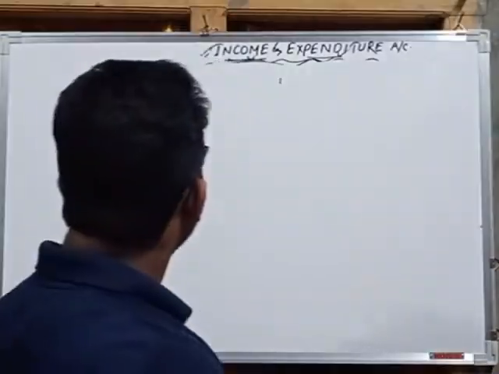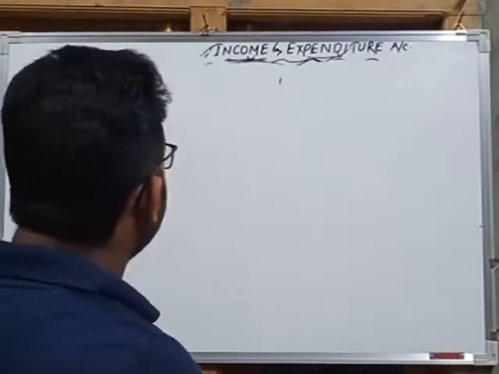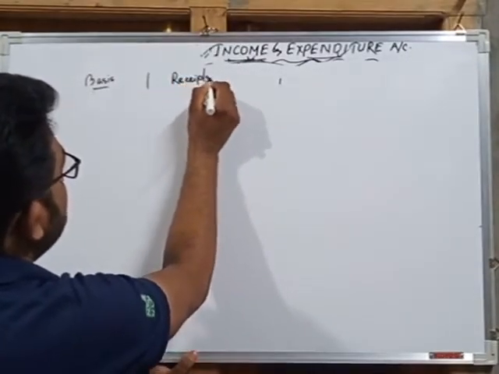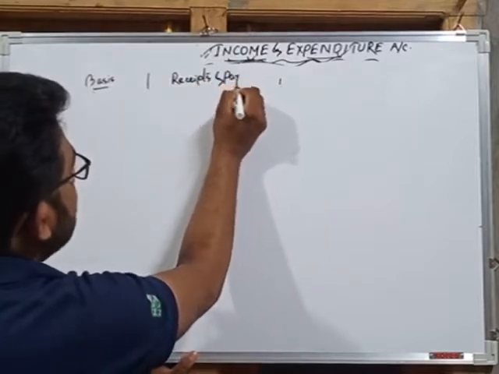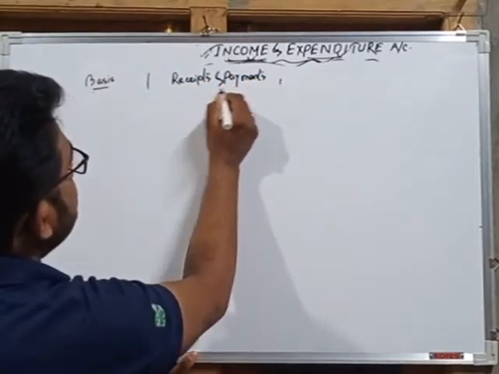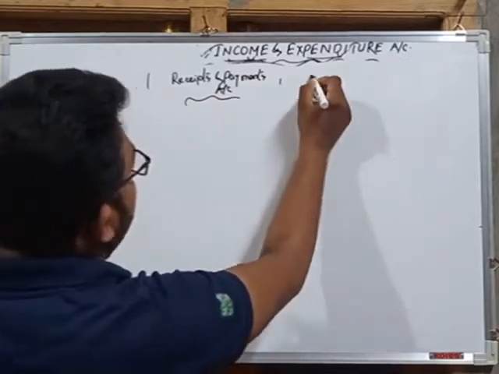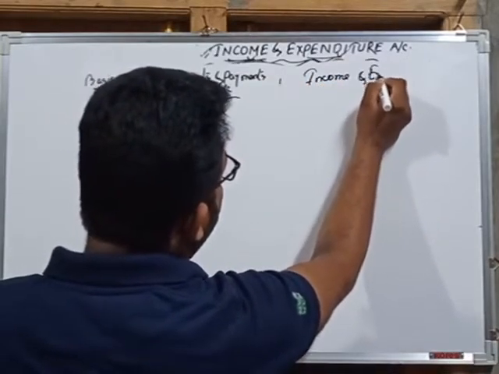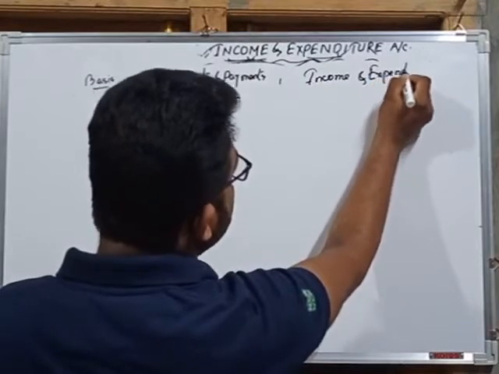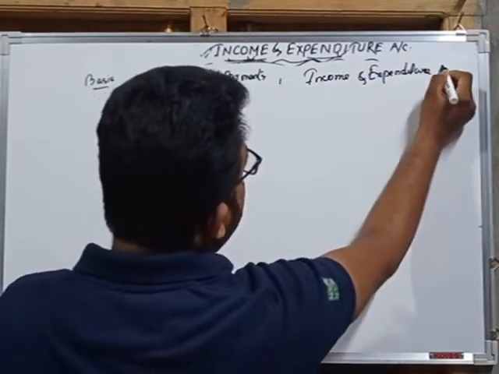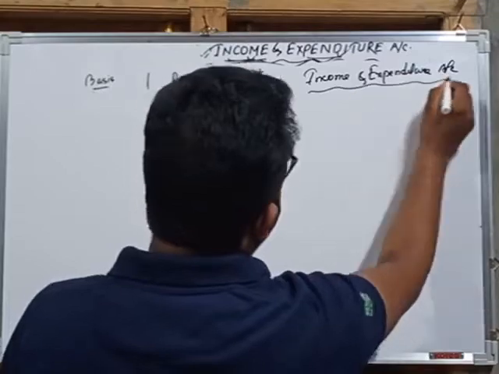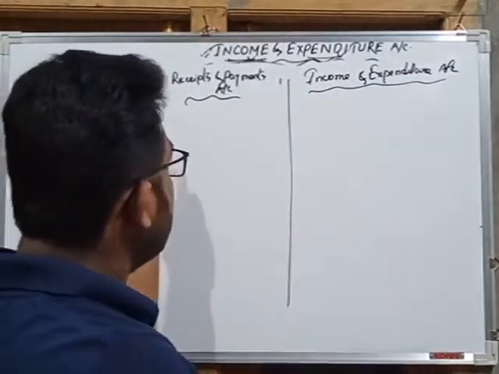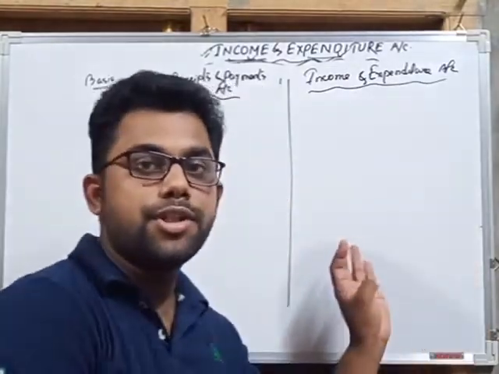This is one of the important questions from that chapter: the difference between receipts and payments account and income and expenditure account. We have to find some bases for differentiating between these two.